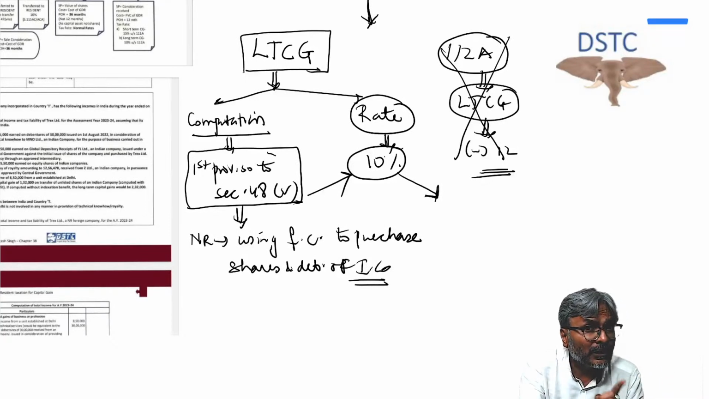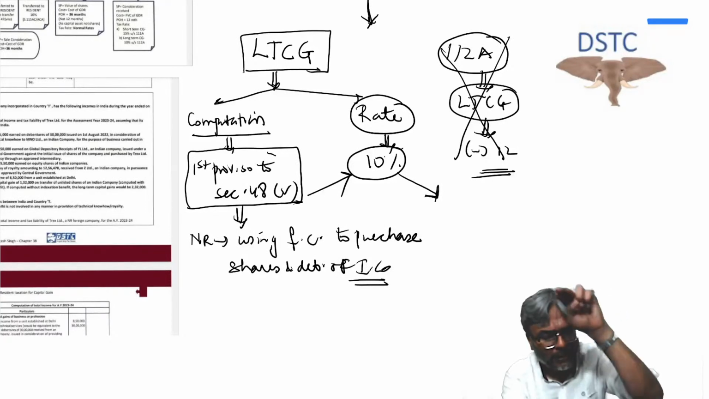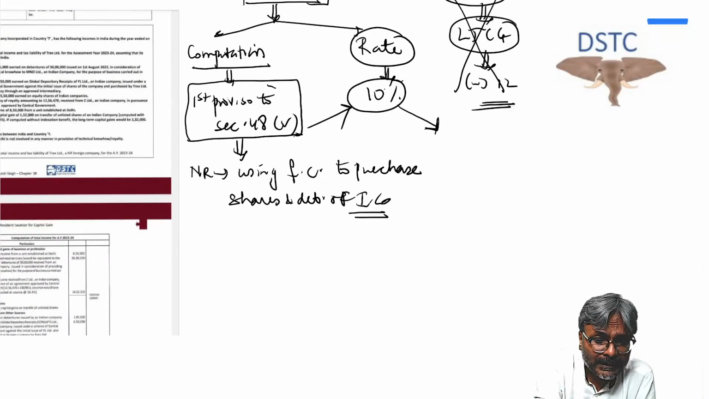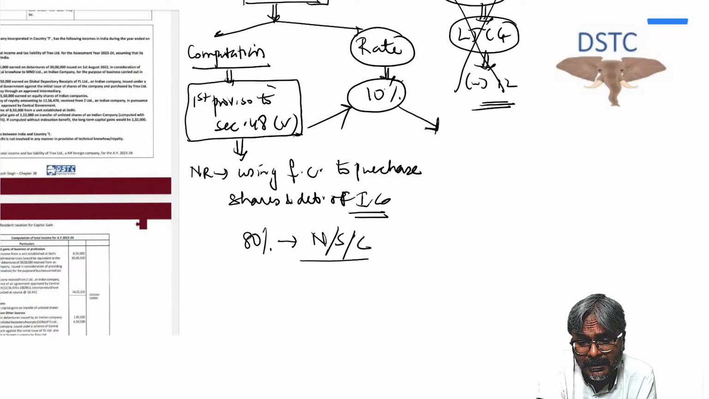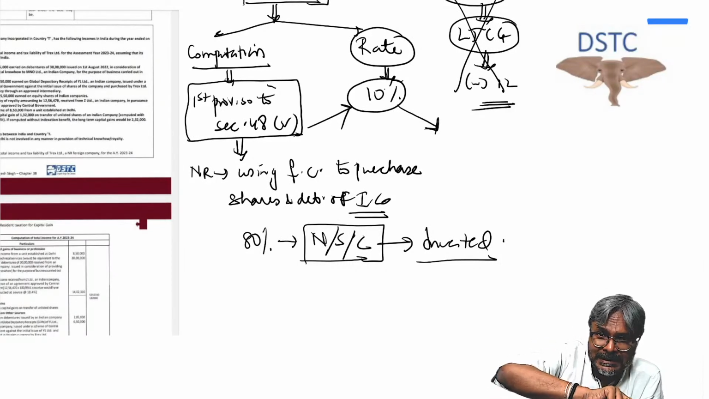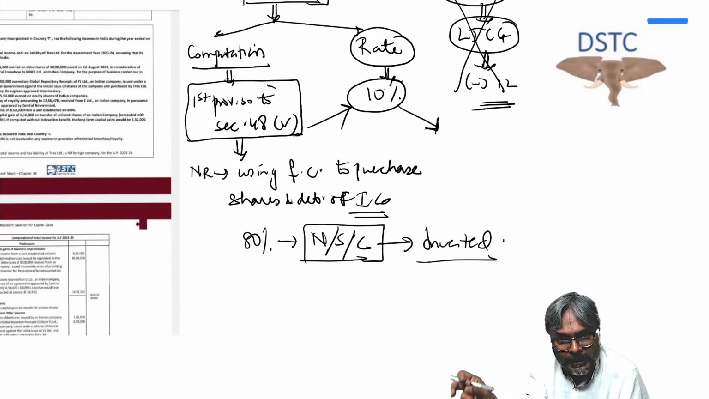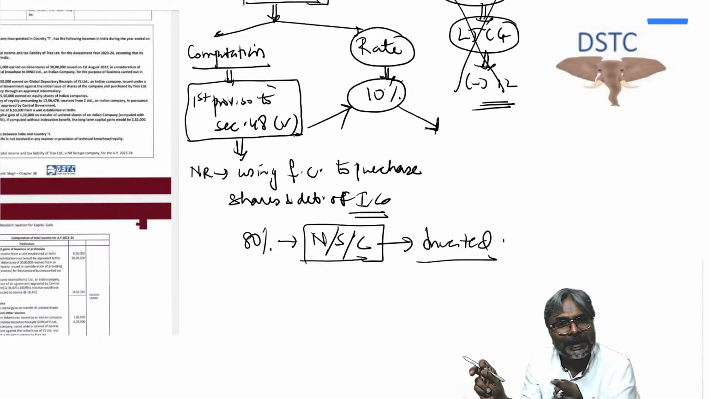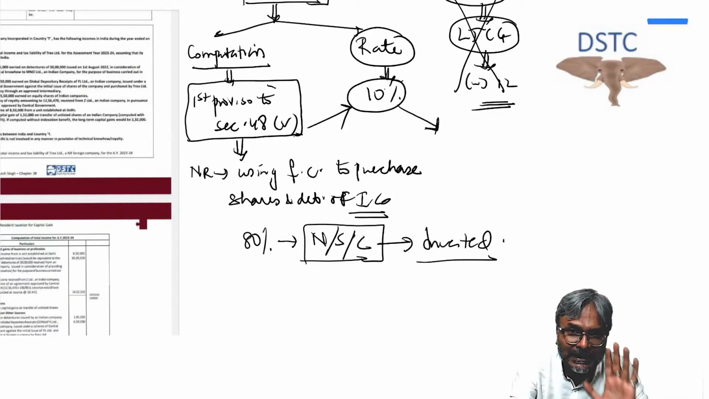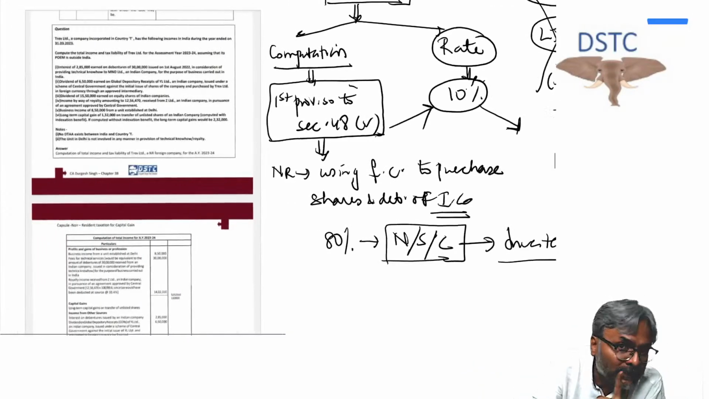But if he does not do it, or if there is any shortfall, students, be careful. Shortfall is also important. It may so happen that only 80% of the net sale consideration has been invested. So whatever the LTCG that you have computed, only 80% would be exempt. Balance 20% will be taxed at the rate of 10%. Is that point clear to all of you, students? This is exactly what you need to know as far as this particular 12A is concerned.